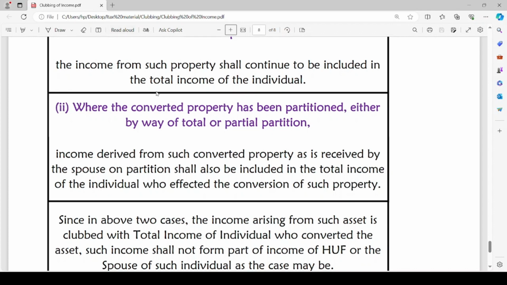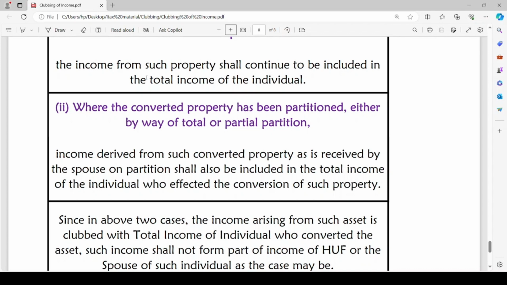Similarly, there might be a case where the spouse of the individual who transferred such property is also receiving funds from the HUF. The income derived from such converted property as is received by the spouse on partition shall also be included in the total income of the individual who effected the conversion of such property.